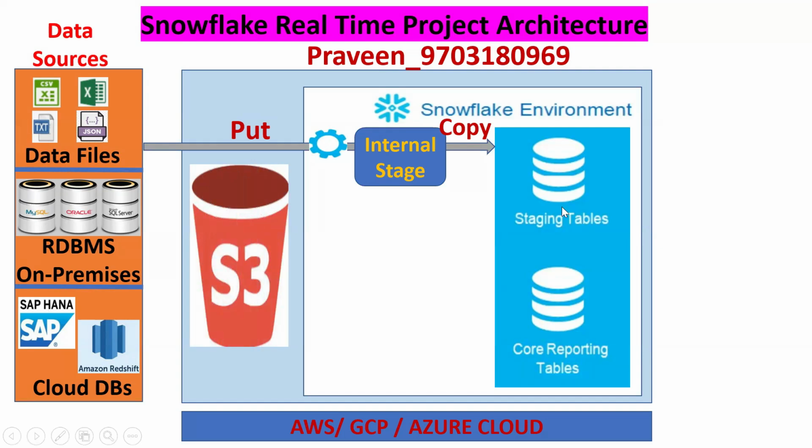Now the ETL tools come into the picture: extraction, transformation, and load. It can be Informatica or ADF. By using ETL tools, we bring the data into Snowflake. Before bringing it into Snowflake, we put it into a data cloud. This S3 acts as a data cloud, and Amazon S3 stores the files and folders.